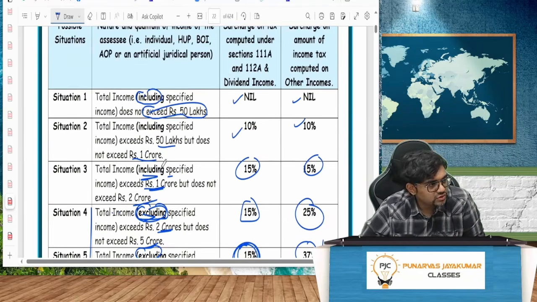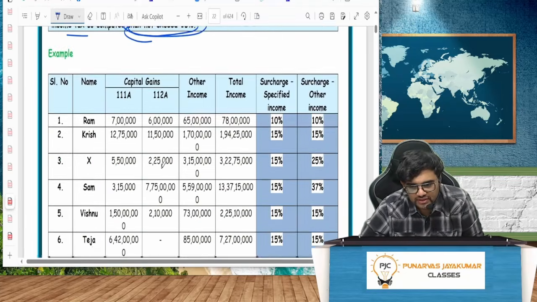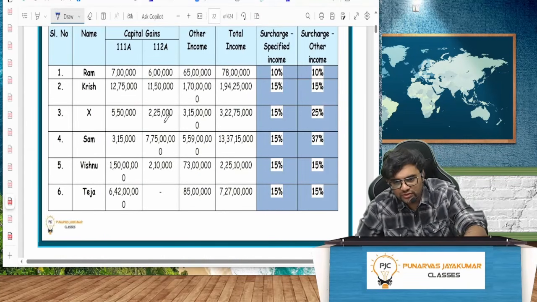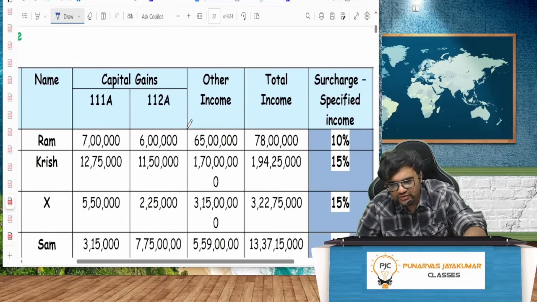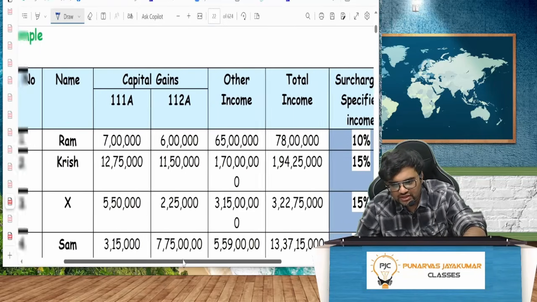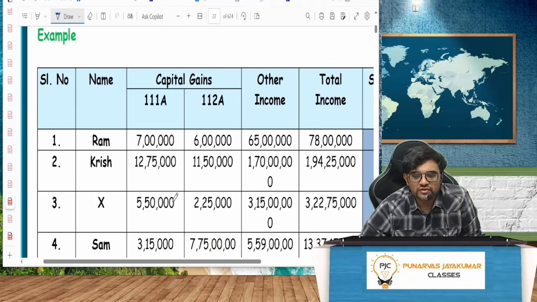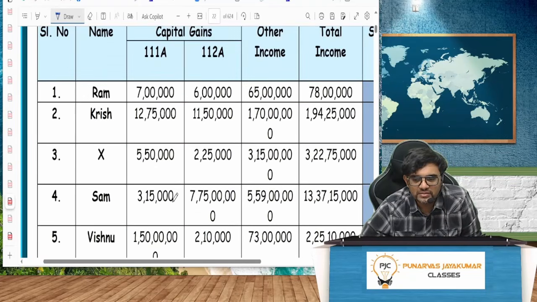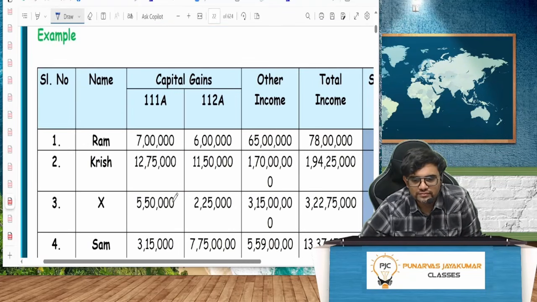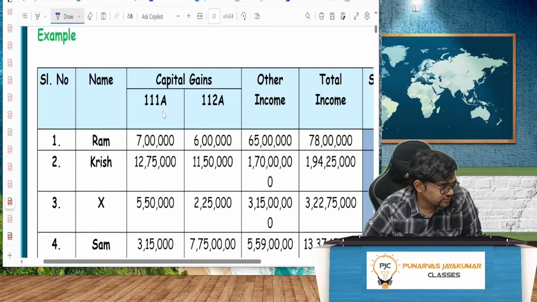So if you just do it like this, you will not understand. See the sum here. Please cover up the last 2 columns with your hand or your book, guys. You need to do it on your own. I want you to solve this. First one I will solve for you. Remaining 2, 3, 4, 5, 6, you have to take 2 minutes and solve immediately. First I will solve for you.